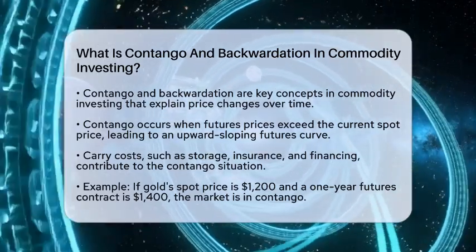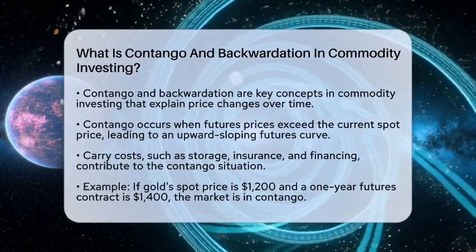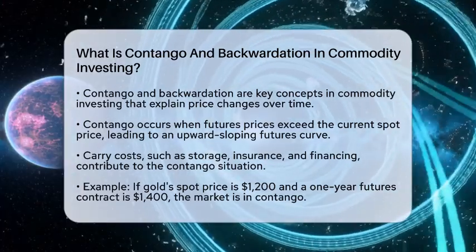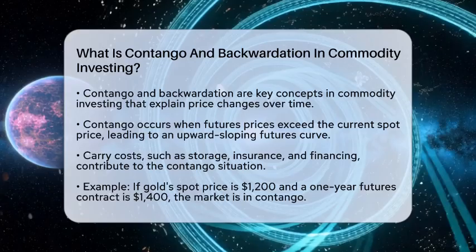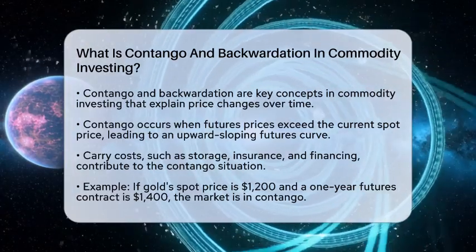Contango occurs when the futures prices of a commodity are higher than its current spot price. This means that if you want to buy a contract for delivery in the future, it will cost you more than buying the commodity today. This situation creates an upward-sloping futures curve.